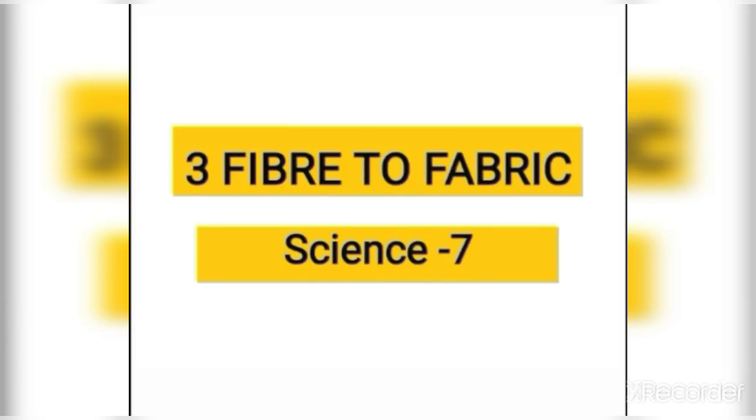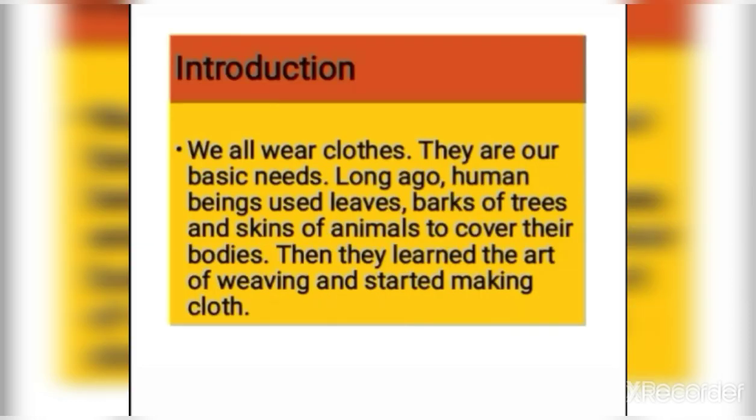Science, Chapter 3, Fiber to Fabric. We all wear clothes. They are our basic needs. Long ago, human beings used leaves, barks of trees, and skins of animals to cover their bodies. Then they learned the art of weaving and started making clothes.